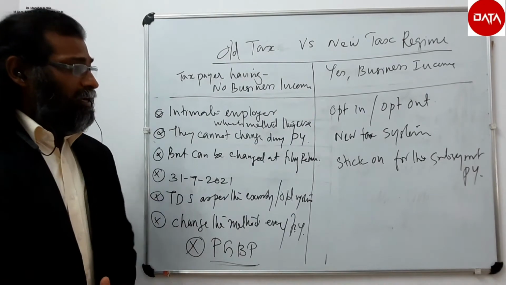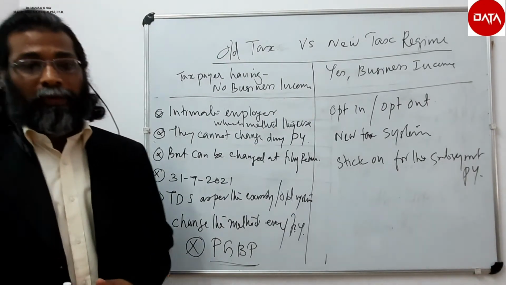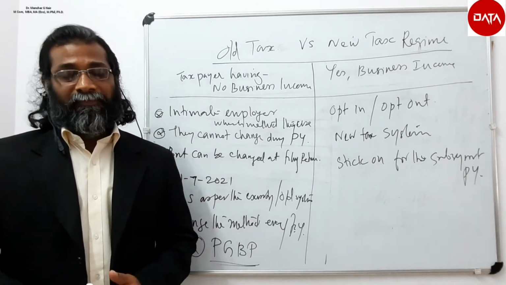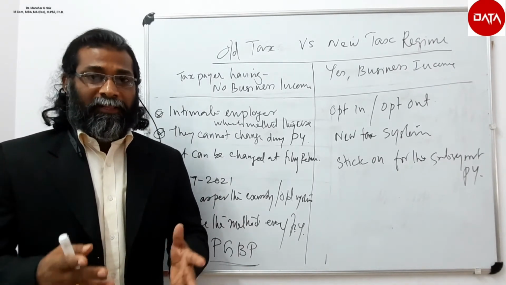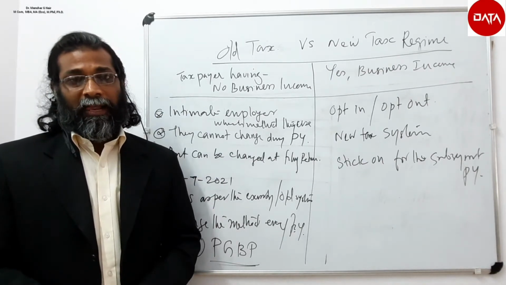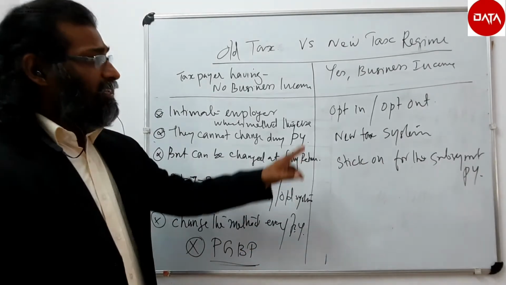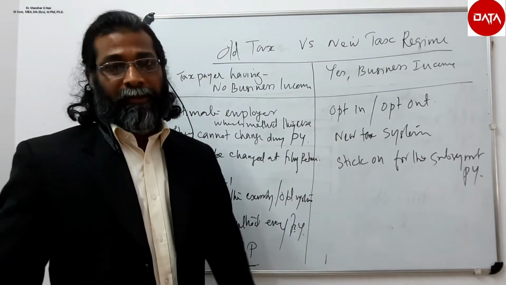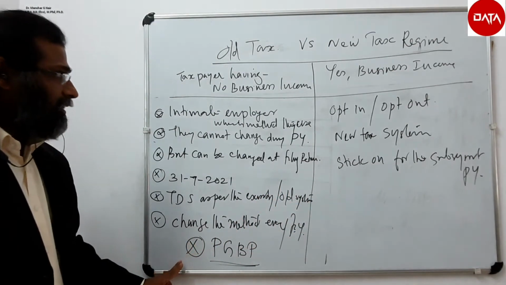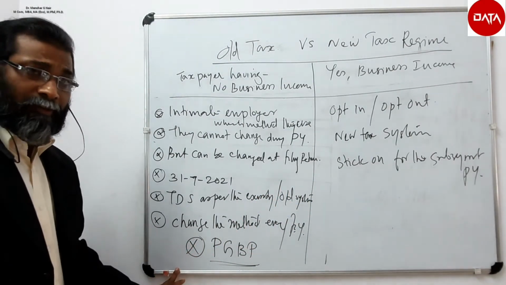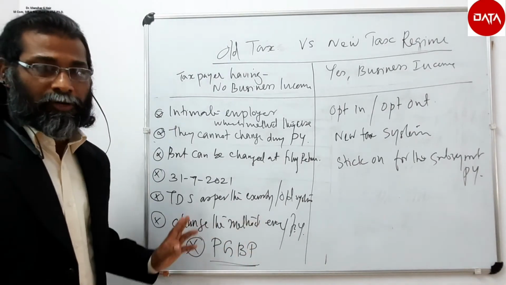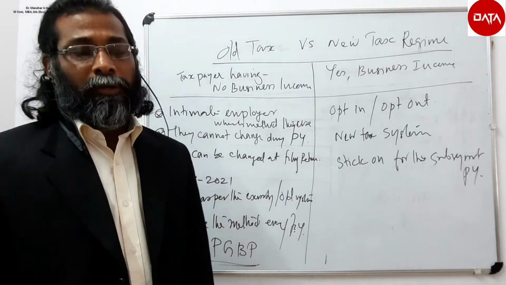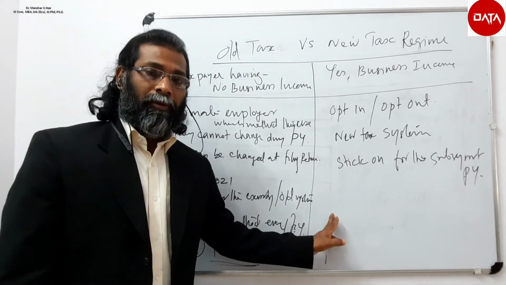Suppose an assessee, individual or Hindu undivided family, is opting for the optional taxing system, the new regime, and has business income. Once he has opted for the new tax regime, then he has to follow it. But a person, an individual, who does not have business income can easily switch over from old to new. Here, switching from new to old and back to new may not work.